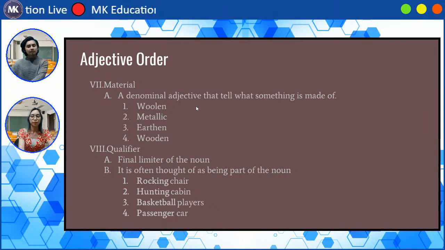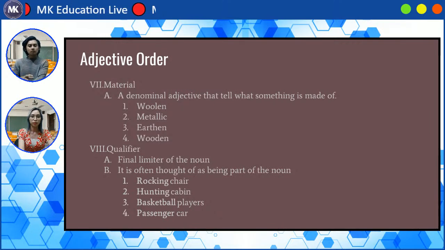Now, qualifier. So this is the special one I was talking about. So a qualifier is the final limiter of a noun. What I mean by limiter is that this is the final thing that will specify what your noun is talking about. Okay? So when you have these qualifiers, it is usually already attached or is already part of the noun.